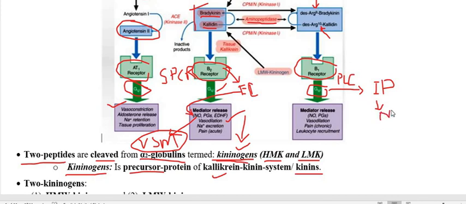And once nitric oxide is released, it acts on the nearby vascular smooth muscle to produce vasodilation, and this is the mechanism of action.